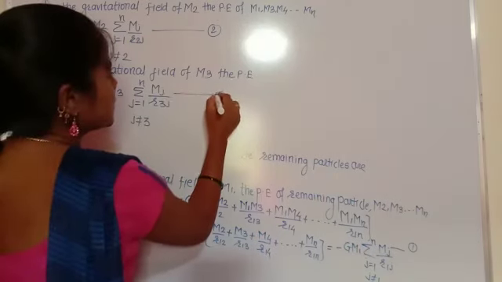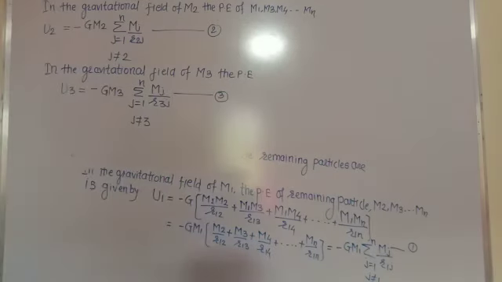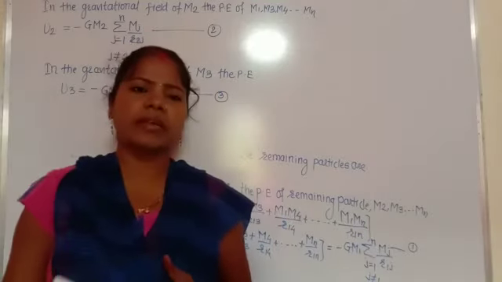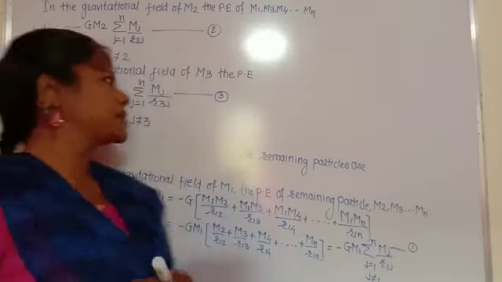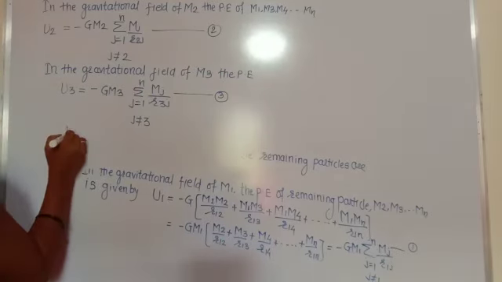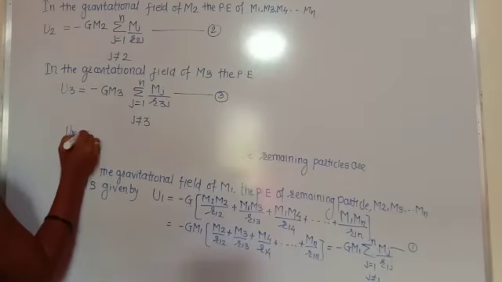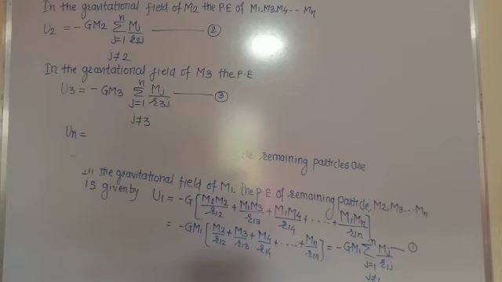This is the third equation. So these are the potential energies of the remaining particles due to the M1, M2 and Mn particles. Then again for Un, in the gravitational field of Mn, and so on.